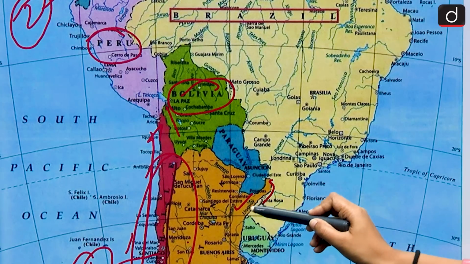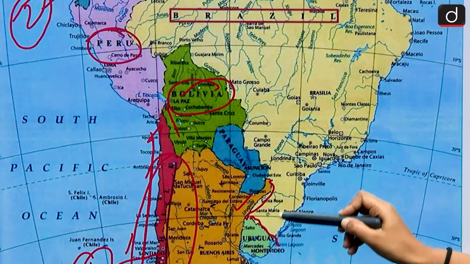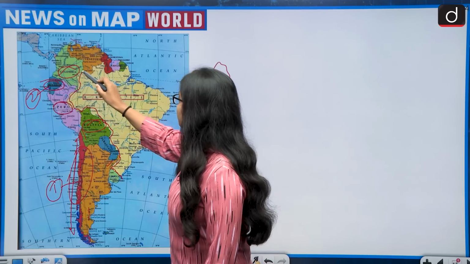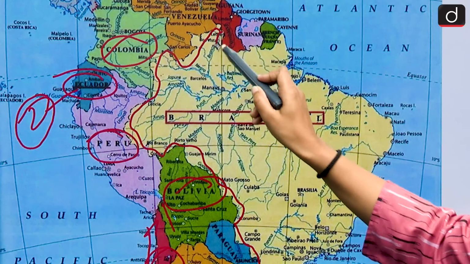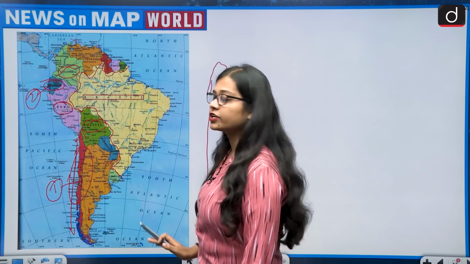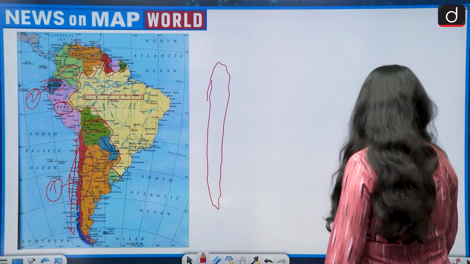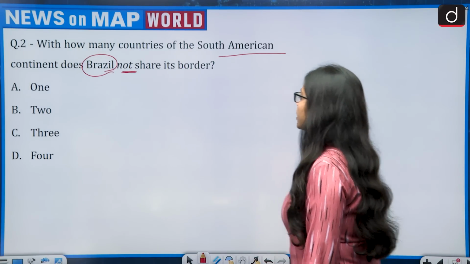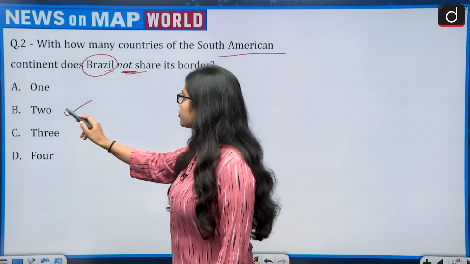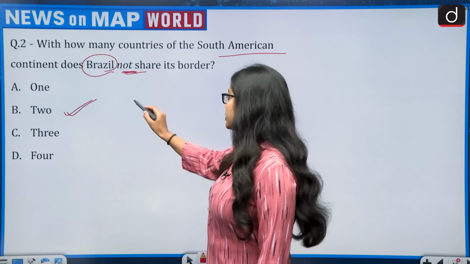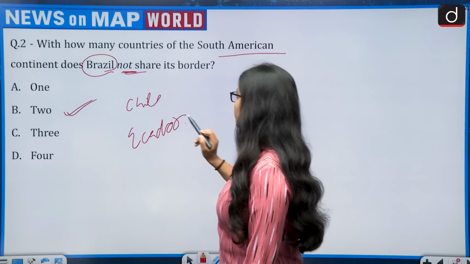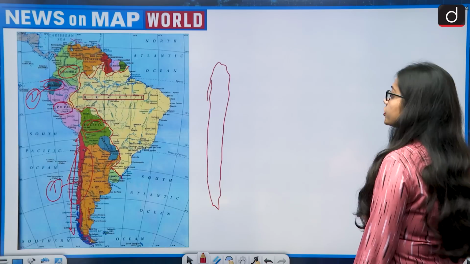Argentina shares a small border with Brazil. Then we have Uruguay, Paraguay, Bolivia, Peru, Colombia, Venezuela. Then we have Guyana, Suriname and French Guiana. So except Ecuador and Chile, all others share a border. So how many do not share a border with Brazil? The correct answer is option B, that is 2: first is Chile and second is Ecuador. Now moving on to the next question.